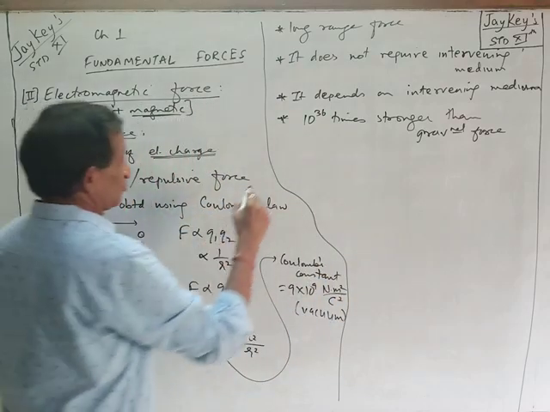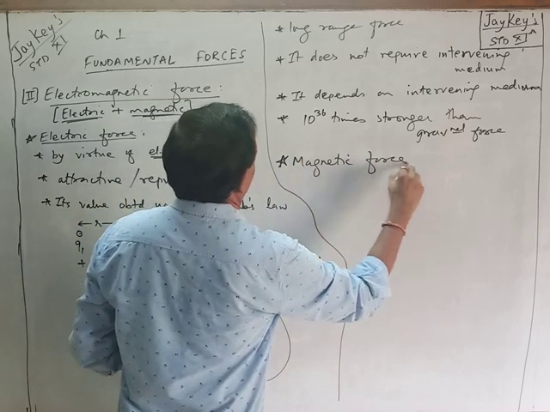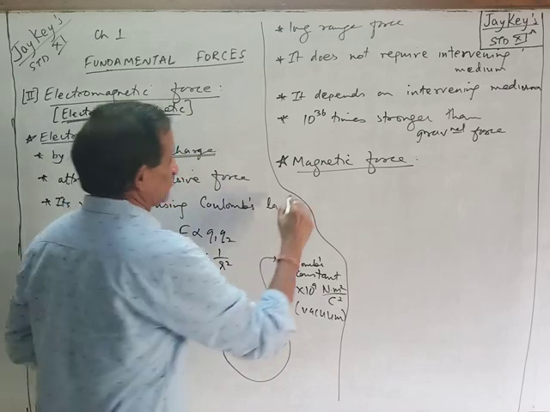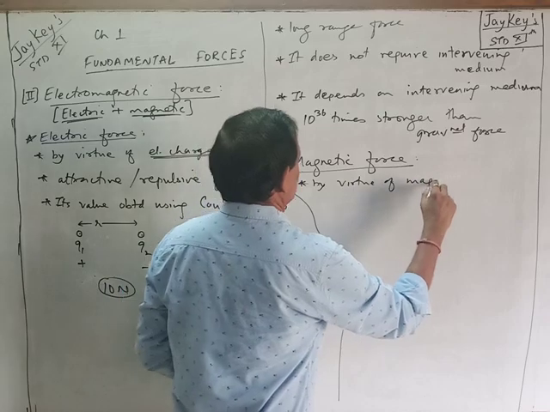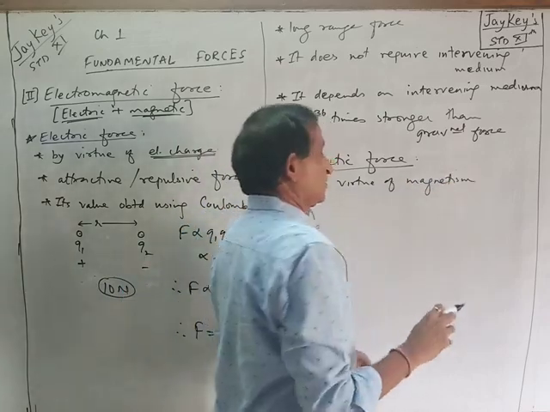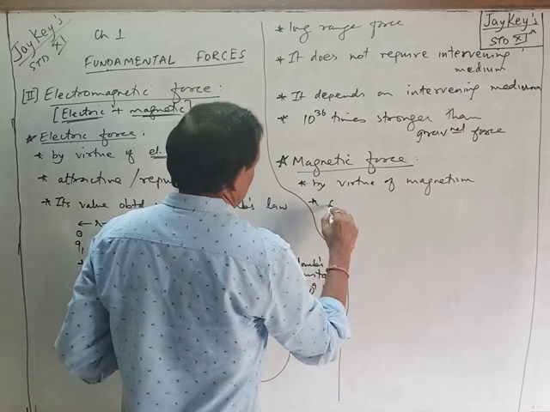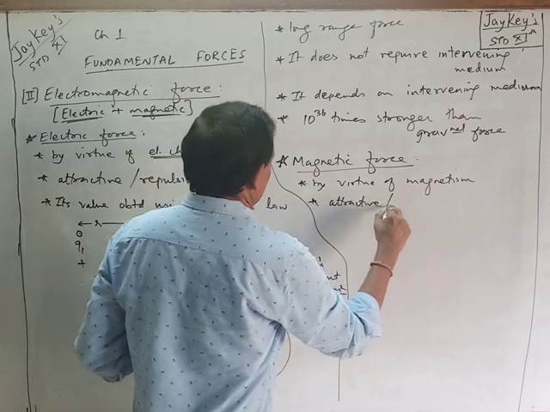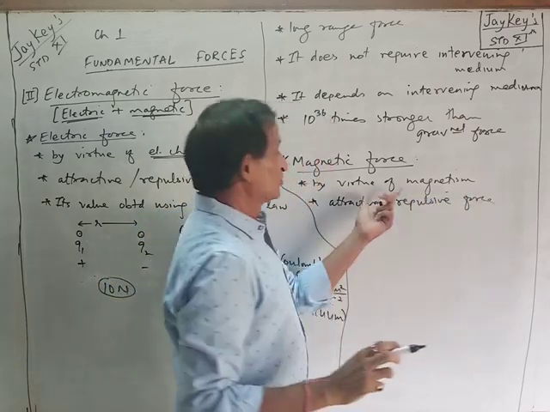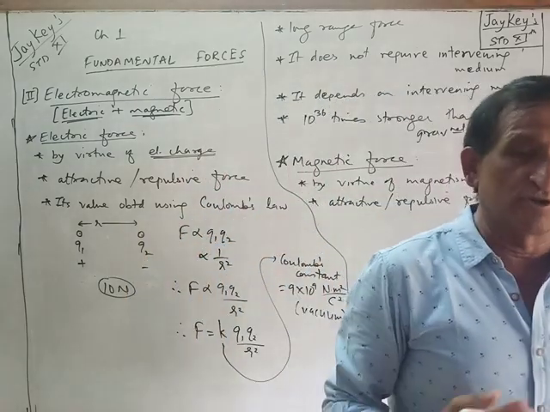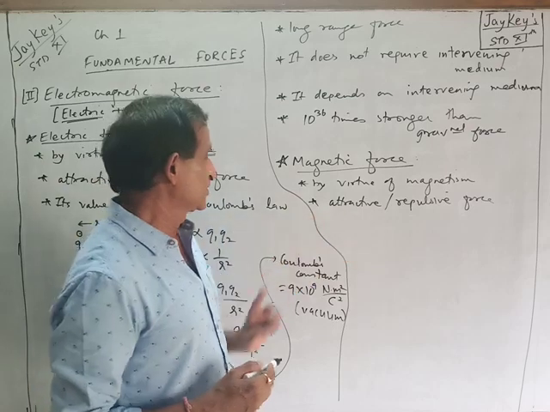Now coming on to magnetic force. Second part is magnetic force. Magnetic force is by virtue of magnetism possessed by the body. This force is again attractive as well as repulsive. Why? We know that in magnets there are poles, north pole and south pole. We know that like poles repel each other while unlike poles attract each other. So same situation here also.